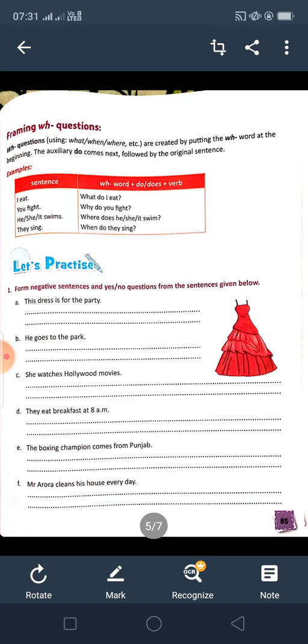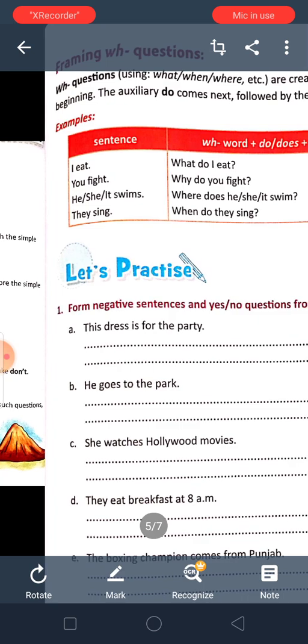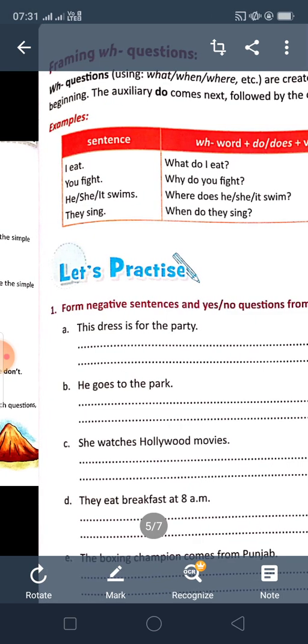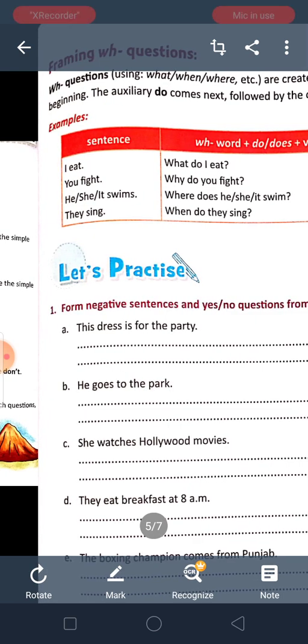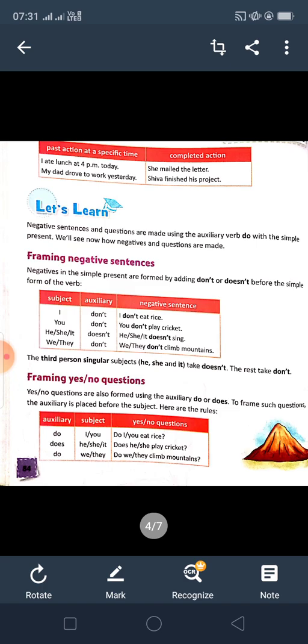So here are some sentences. See, I eat. What do I eat? You fight. Why do you fight? So we are using WH questions, but we are using the auxiliary verbs also, and the rules of the verb are the same as here.